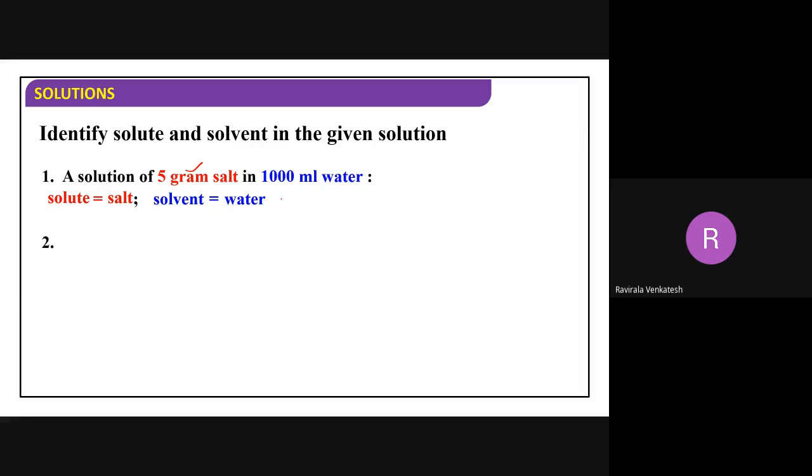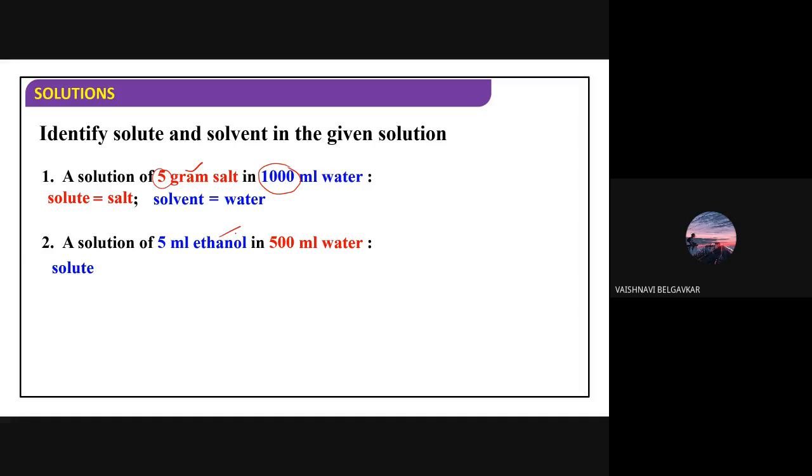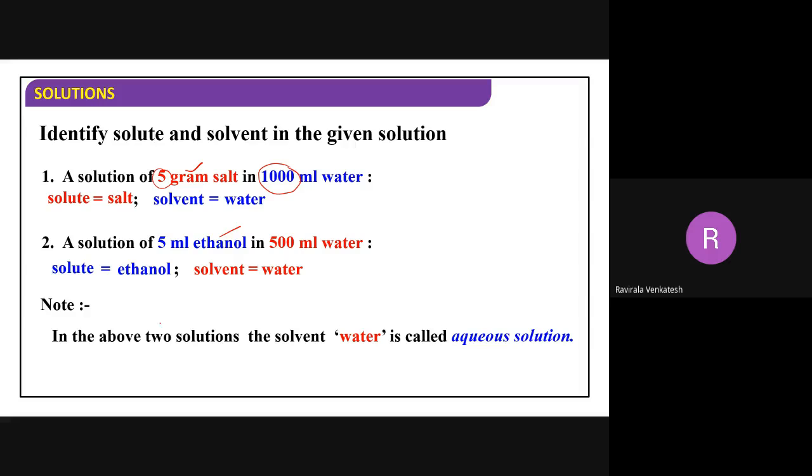Generally we can say 5 and 1000, this will be the larger content. Solution of 5 ml of ethanol and 5 ml of water. Here we can easily identify which is the solute, beta, in this case. Ethanol will be the solute here, right? Next. In the above two solutions, the solvent is water.